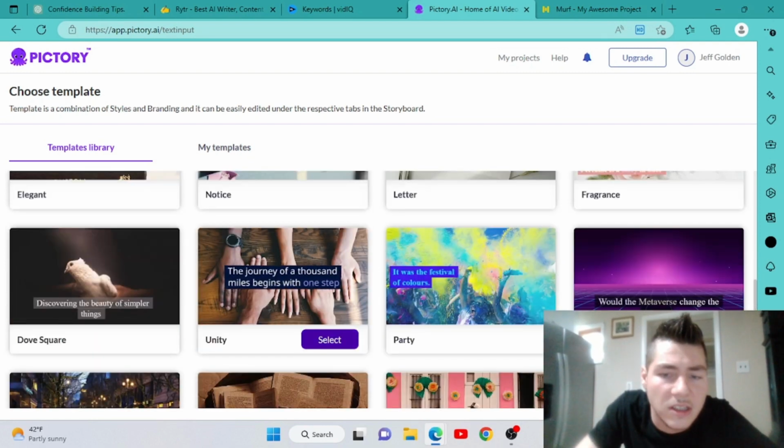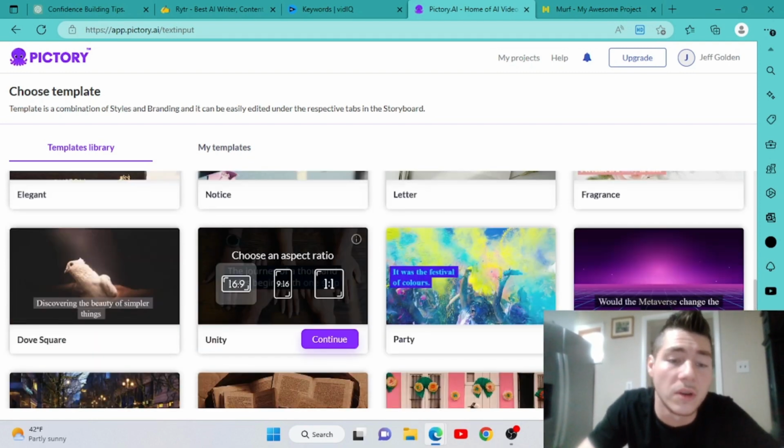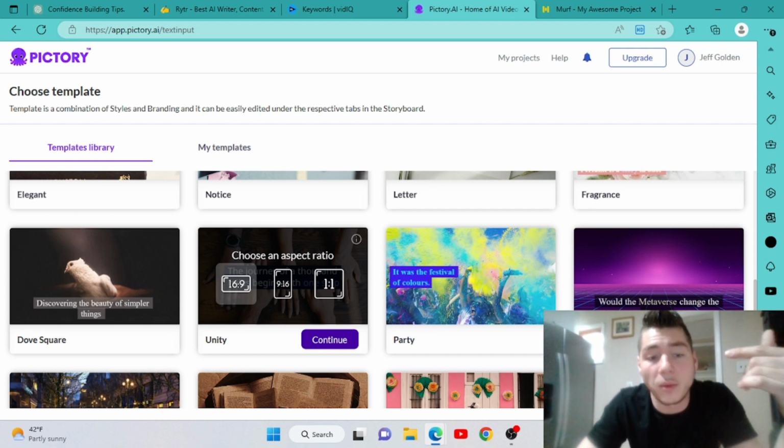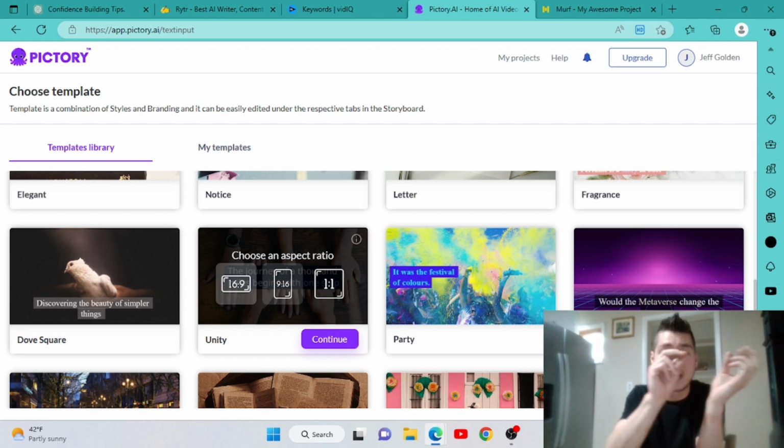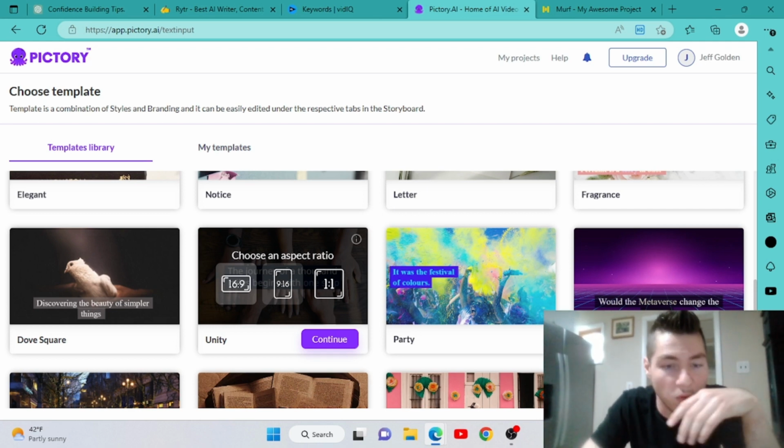Pick unity. Pick your aspect ratio. This is important. If you're doing YouTube, it's 16:9. It's 9:16 if you're making a shorts video, and then it's 1:1 if you're making Instagram. So it just depends on where you're posting this video, what kind of video you're building. But this is when you choose this, and you will be able to redecide this later on. And you'll even be able to take your 16:9 video and turn that into a 9:16 just by cutting out the corners and removing your video, removing your script.